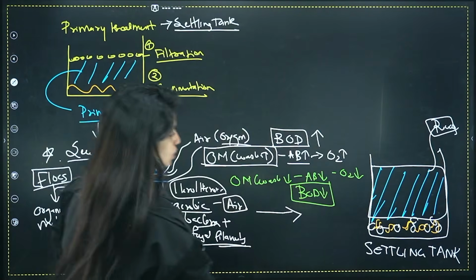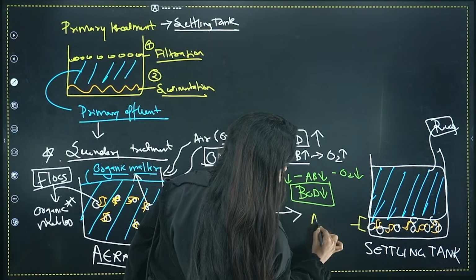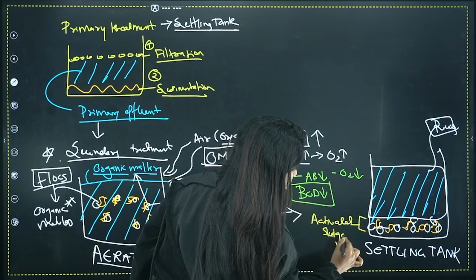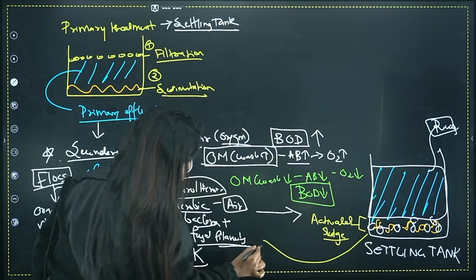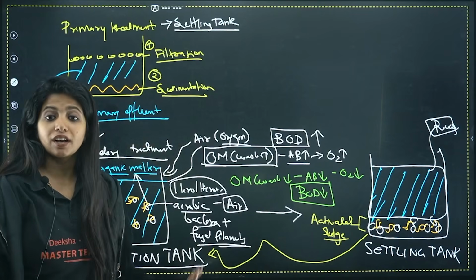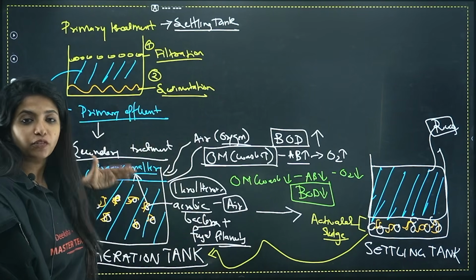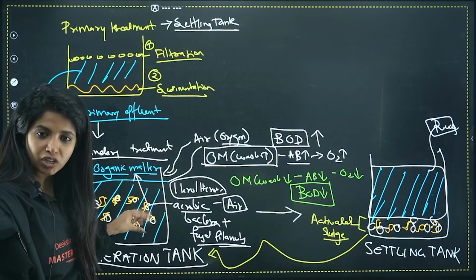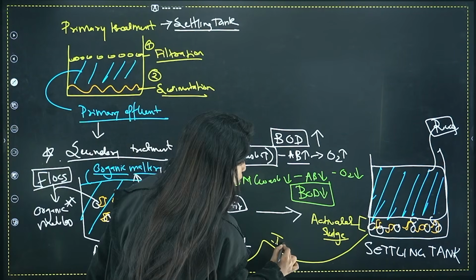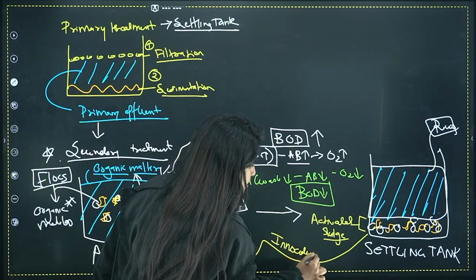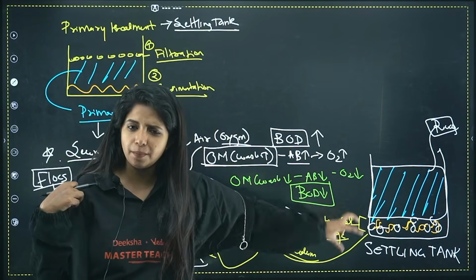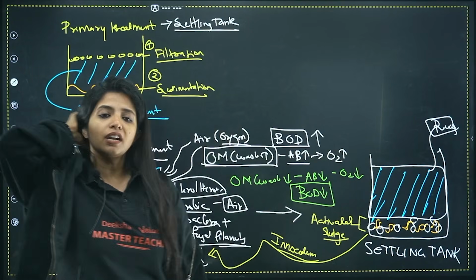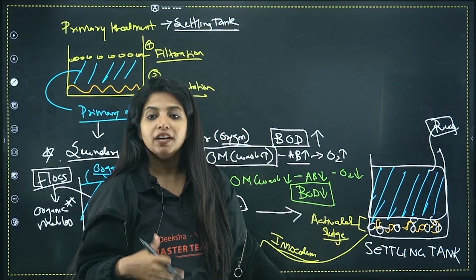So let's go back over here. Let's write that down. So this thing that is there, you call this the activated sludge. And you know what? Some part of this activated sludge is put back into the aeration tank for the next cycle to happen, for the next aeration process. You need aerobic bacteria, right? So how do you get it? You have to provide it first, then they will be dividing. So this acts like an inoculum, a base. So you have the activated sludge, some part of it you give back. Now what do you do? Anyway, this particular effluent has been all clear, you can put it in the river. Now what do you do with this part, the activated sludge part? You need to do something, right?